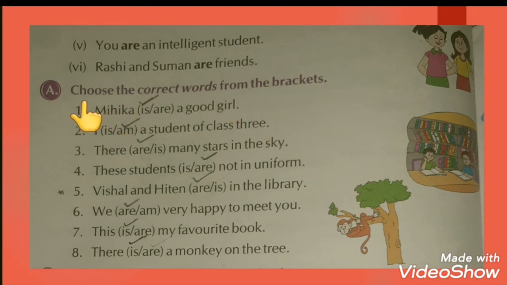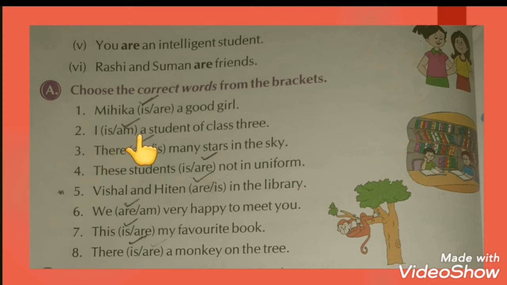So students, choose the correct words from the bracket according to the sentence. Mihika is a good girl. So why have we used is here? Mihika is a good girl because Mihika is a singular person, as we all know that Mihika is a word which is singular.